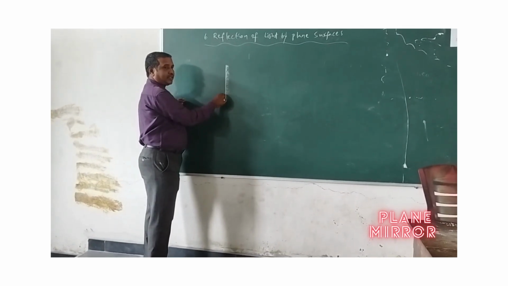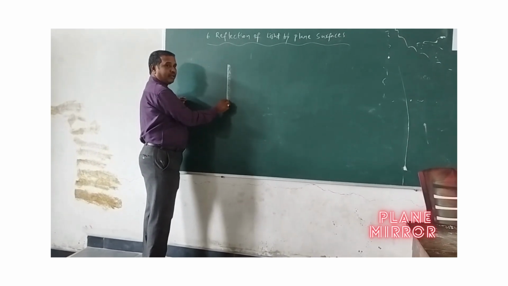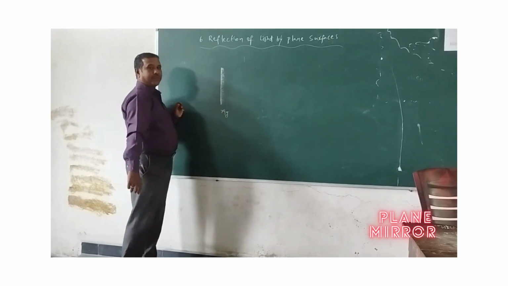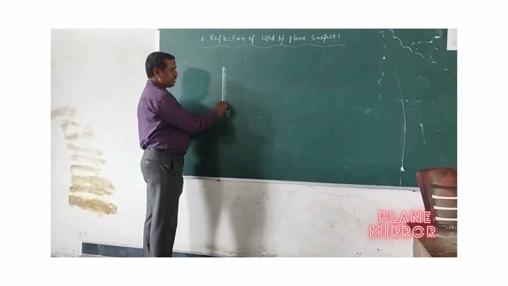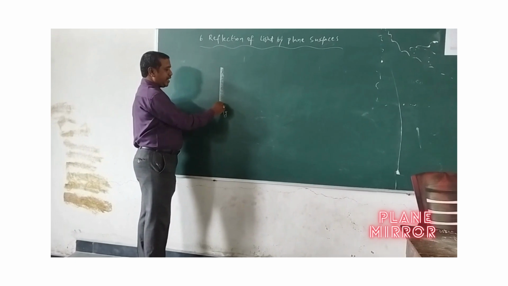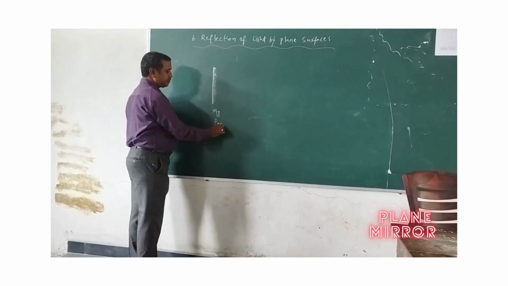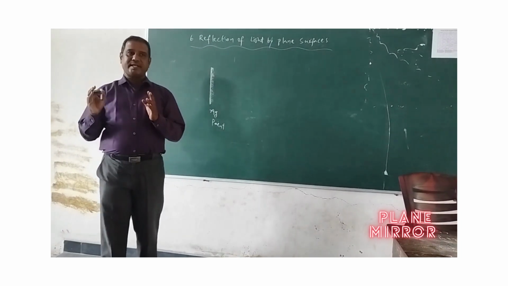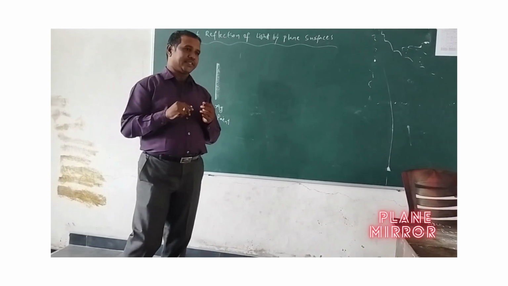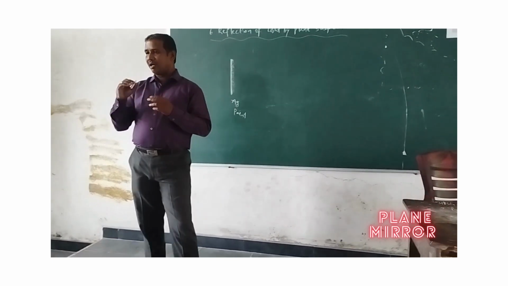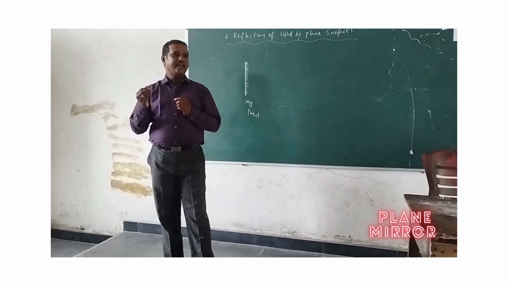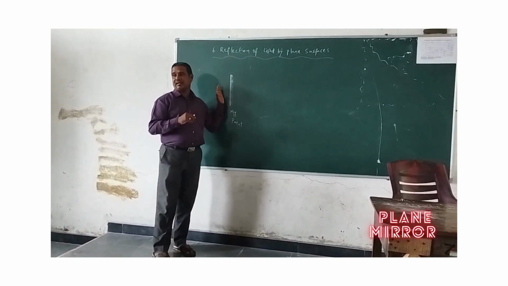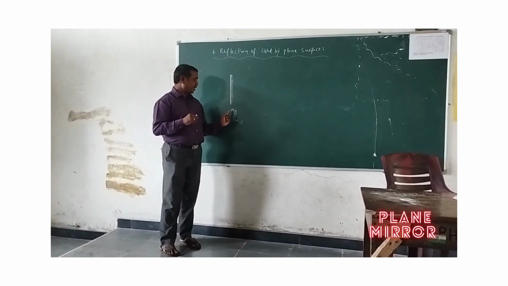You can see the glass. The back side of the glass is coated with silver. The symbol is Ag. So Ag is deposited on one side of the mirror, and next we paint it. Now, a simple glass can act as a reflecting surface. When you observe some reflecting surface, then you can say it is a mirror. To have a proper reflection, we used to take silver.